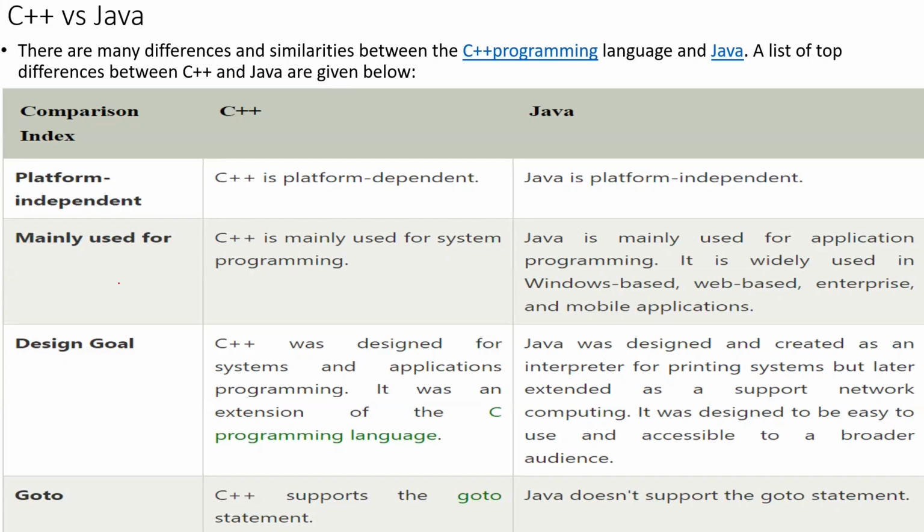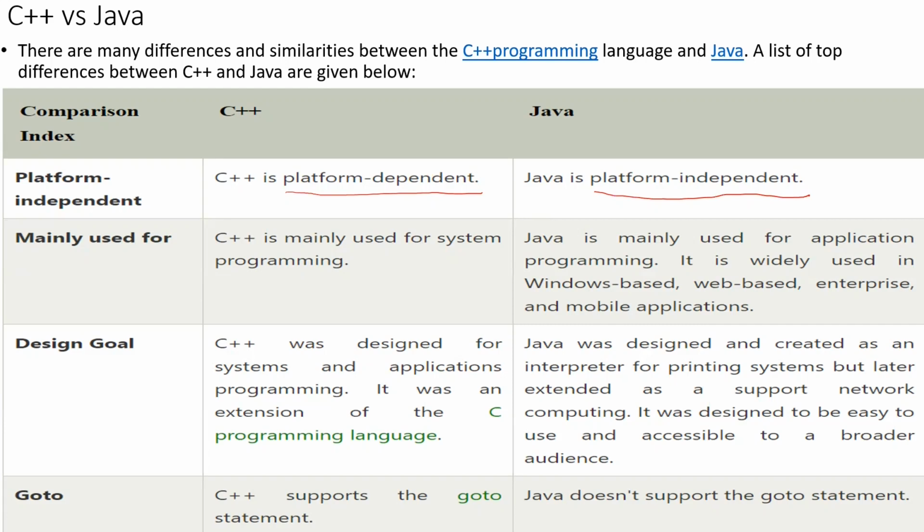Now you can see the first one, the comparison index: platform independence. Generally C++ is platform dependent because a program written on one operating system can be executed only in that operating system itself. Whereas Java is platform independent, right? So a program written on one operating system can be executed on any of the operating systems.